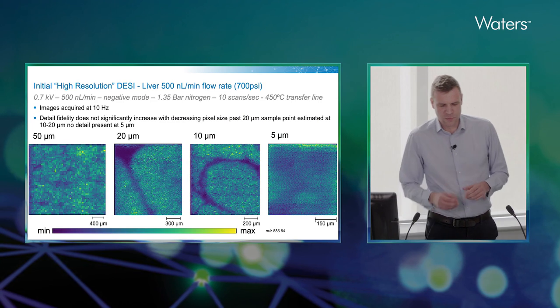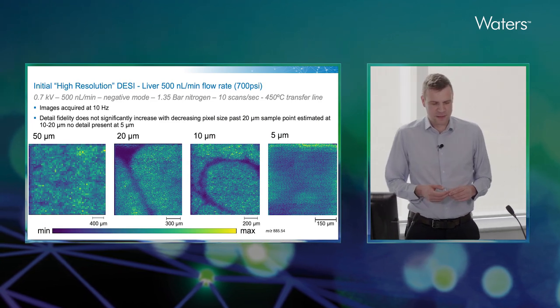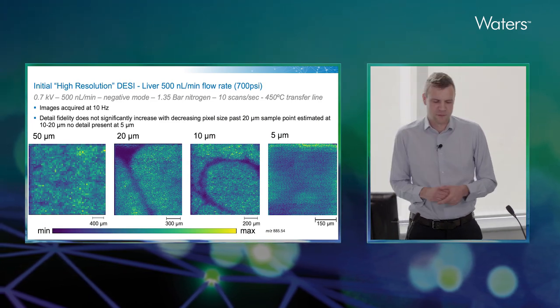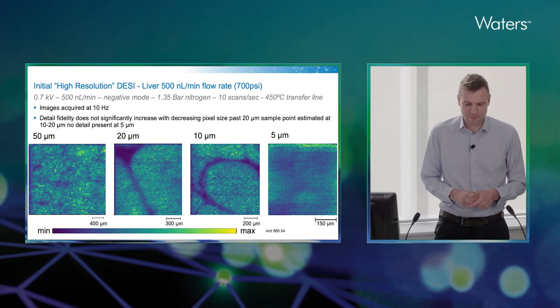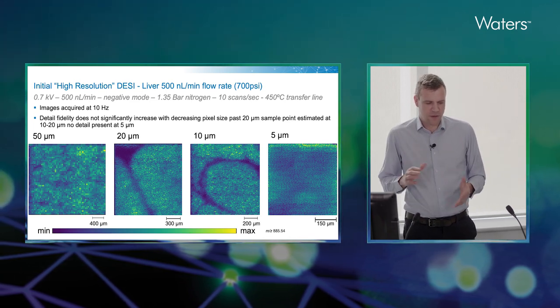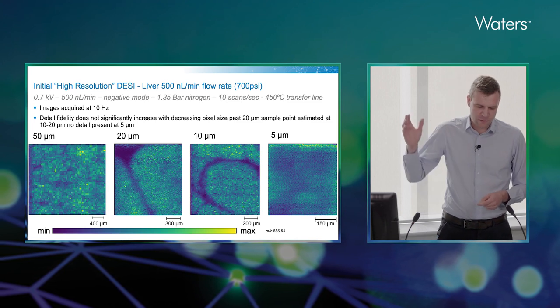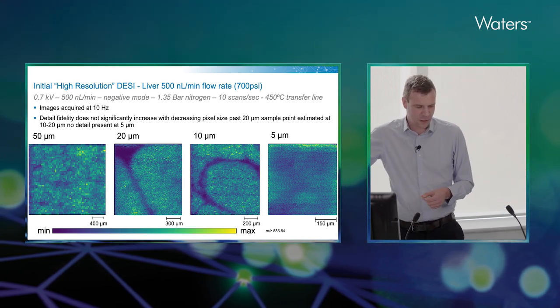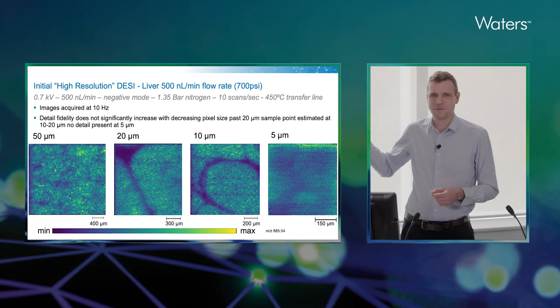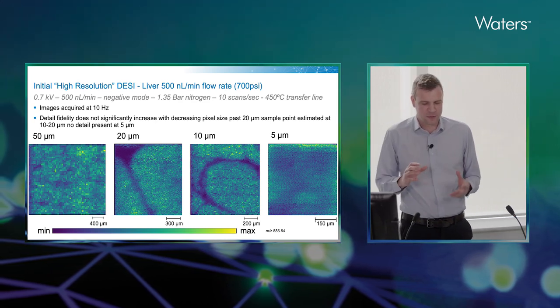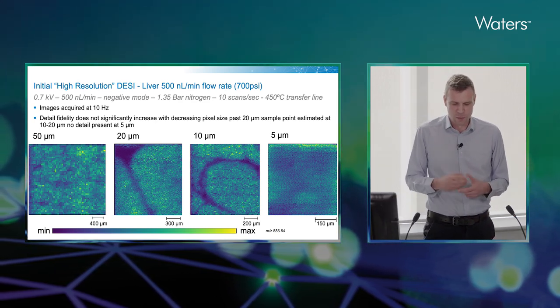The initial results we got, with a 500 nanolitres per minute flow rate, which gave around 700 psi back pressure, were not exactly encouraging. What we can see here is that at the 500 nanolitres per minute flow rate, we've got an increase in image fidelity going from 50 micrometers to 20, but beyond 20 down to 10 and 5, we're not picking up any particularly more detail within the image.